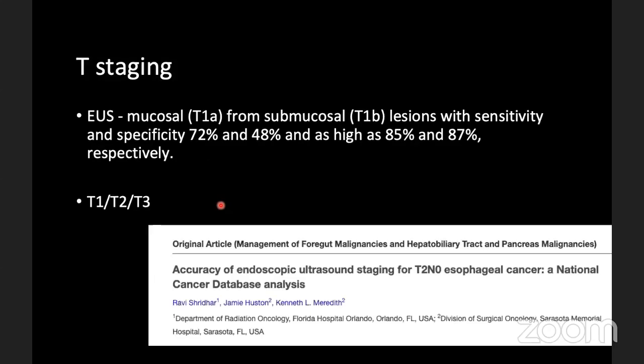Coming to T staging, EUS mainly helps in differentiating T1A and T1B lesions with a sensitivity and specificity of 72 to 85%. Our main aim in endoscopic ultrasound is to differentiate between T1A and T1B. This paper highlights the accuracy of endoscopic ultrasound in differentiating T1, T2 and T3 tumors. This paper states that endoscopy still has a very limited role and falsely stages the T staging.